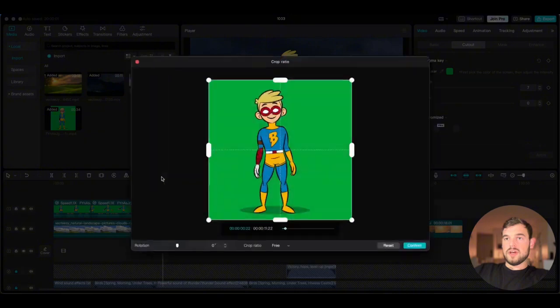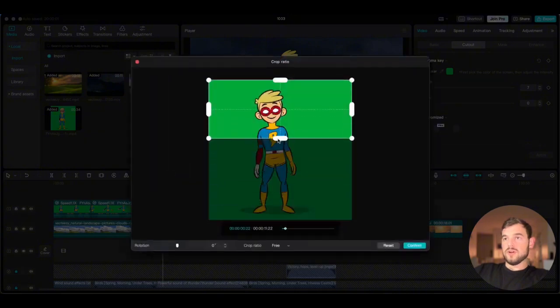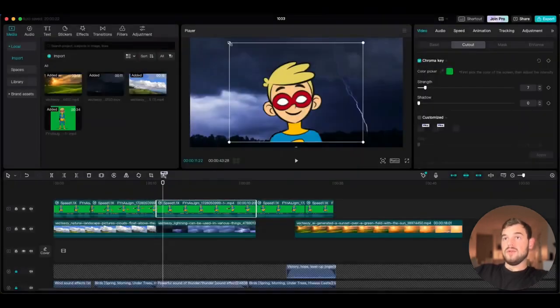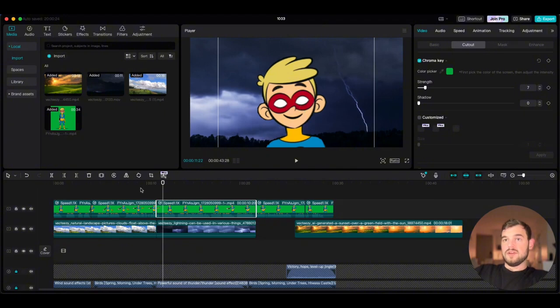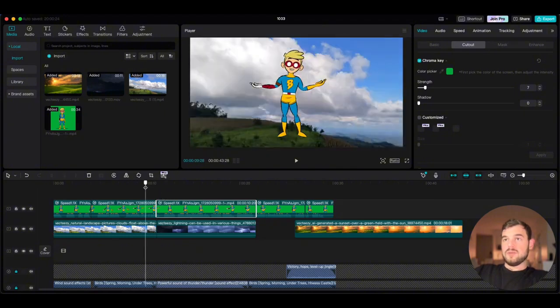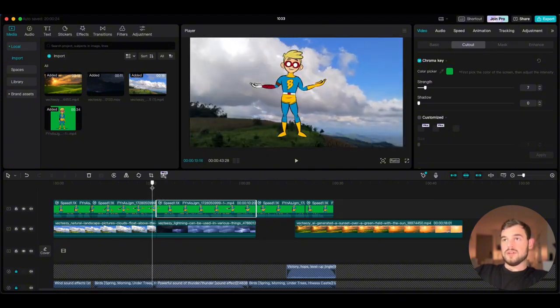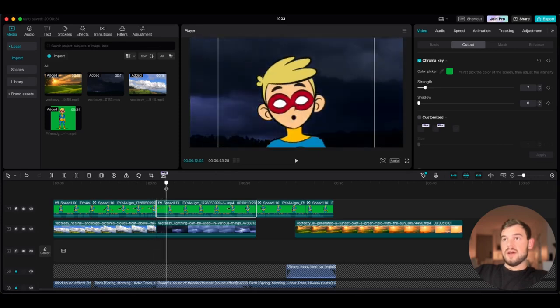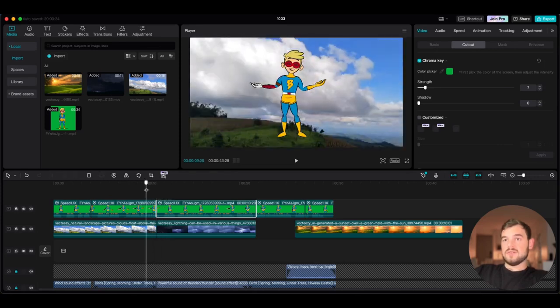In order to do that, we go to the crop function, we activate that, and we crop our hero using just the head and hit confirm, and now it's only the face. So the timeline is going to go like this: he's standing with the sky, now we're getting a thunder, and our hero is appearing. So that section will look like this.